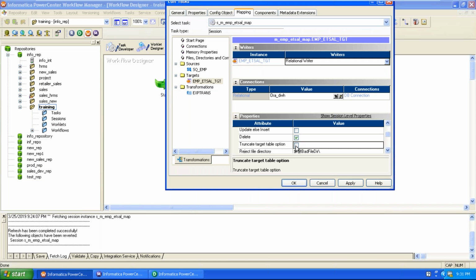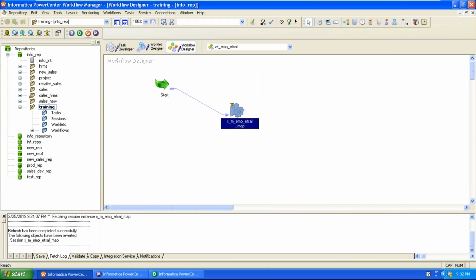That's why all rows are rejected. Instead of rejecting the rows, first remove the already loaded rows, because they have null value issues. We can remove them and insert them as new data for the target by using this truncate target option. We can apply.